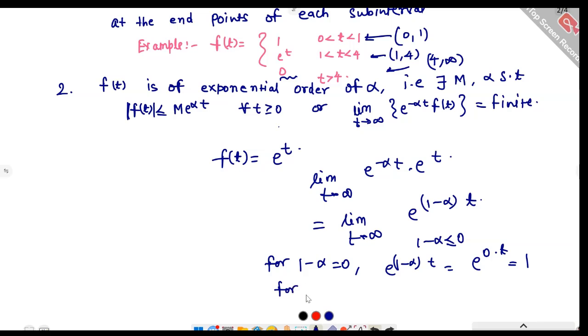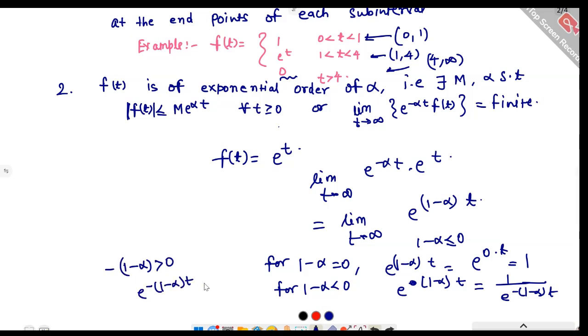And for 1 minus alpha less than 0, e raised to the power (1 minus alpha) t can be written as 1 over e raised to the power negative of (1 minus alpha) times t. Since 1 minus alpha is less than 0, the negative of it is greater than 0, so e raised to the power negative (1 minus alpha) t tends to infinity as t tends to infinity. Therefore 1 over it tends to 0.